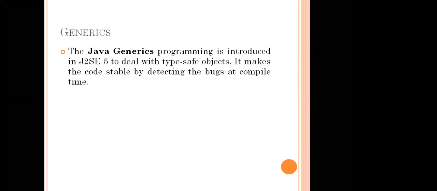What is the meaning of the 2? It's the basic version of Java. Okay, very good. J2SE, Java 2 Standard Edition 5, to deal with type safe objects.